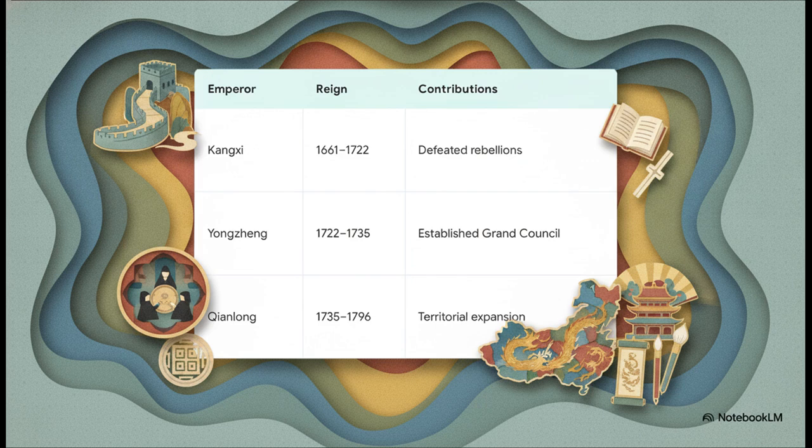Finally, the Qianlong Emperor reigned from 1735 to 1796. He oversaw absolutely massive territorial expansion and became a total master of imperial public relations and the arts. Together, these three literally tripled the size of the empire and maxed out its cultural and economic output.